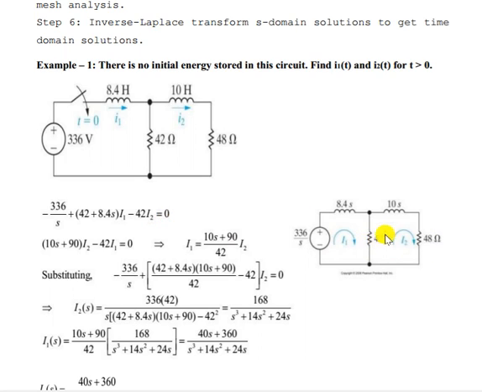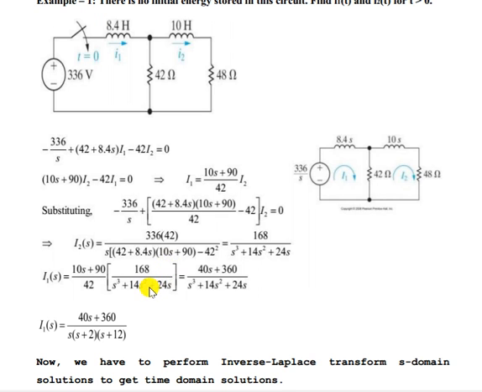From the second part, 90 plus 10S into I2 minus 42 I1 equal to 0. We can get I1 in terms of I2 and put this I1 in this equation. If you solve, we get the values of I1 and I2 in terms of S.